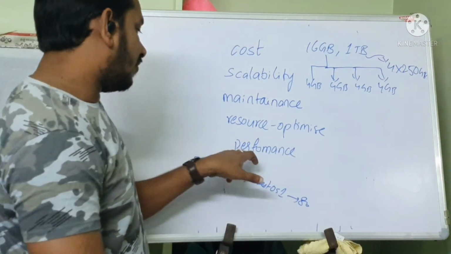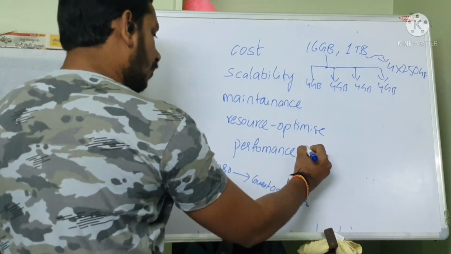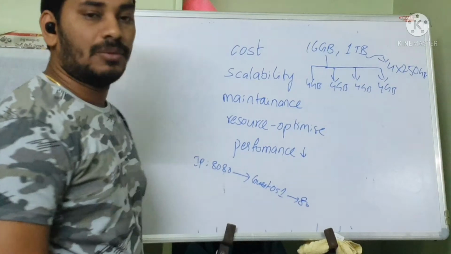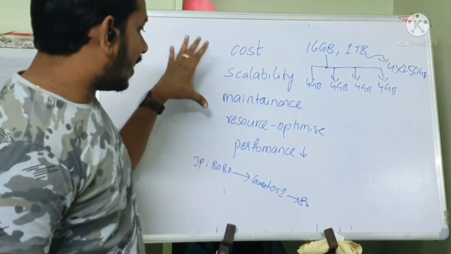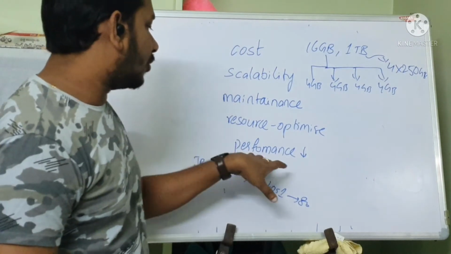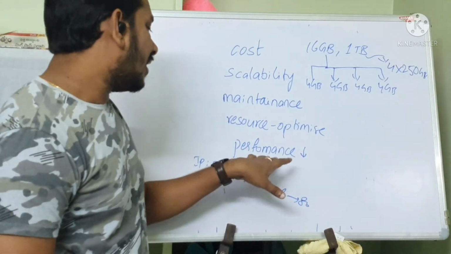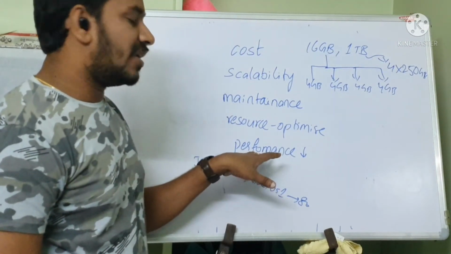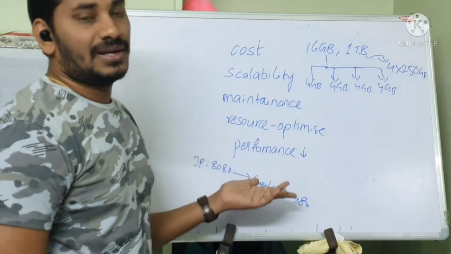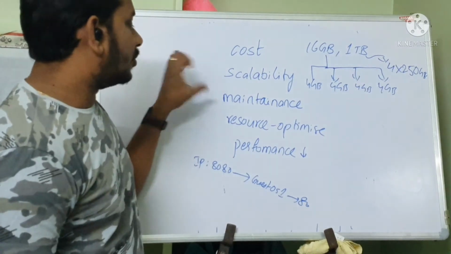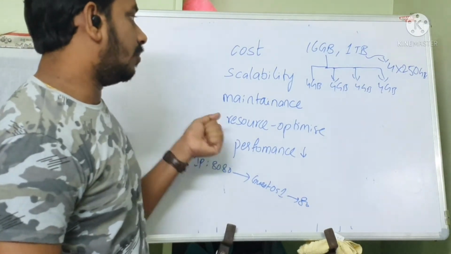So performance is a little lower in this virtualization approach, but not too much, very little. Considering the advantages of this approach, you can compromise on this performance; the difference is very small. So this approach is better than the physical server approach.